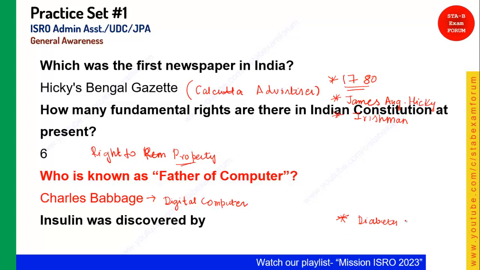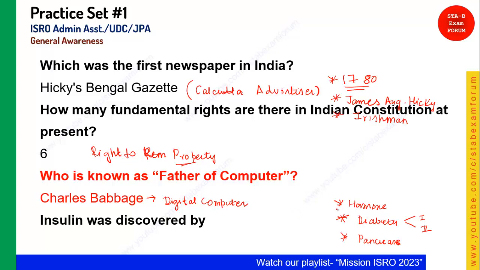There are two types of diabetes, diabetes 1 and diabetes 2. I am not going into detail, but still I am telling you. The second thing directly in your mind should come: where is insulin produced naturally? The answer should be pancreas. In the pancreas this insulin is produced. And what is insulin? Basically it is a hormone which controls the body glucose level. Hormone.